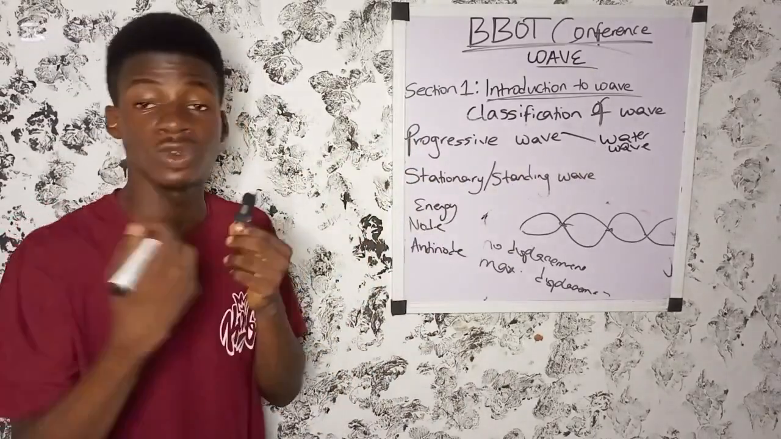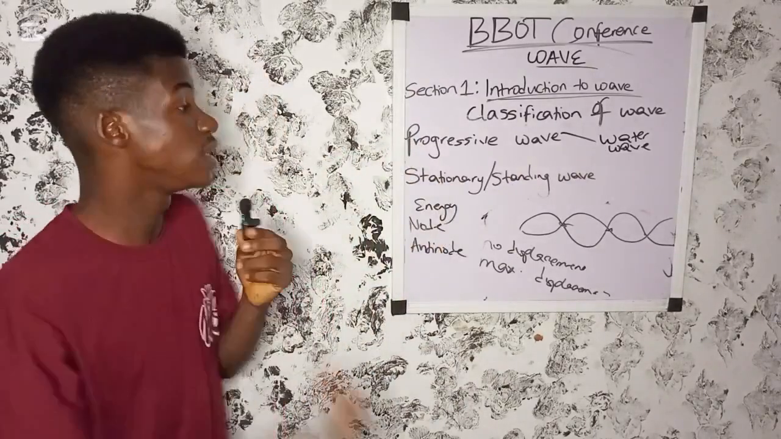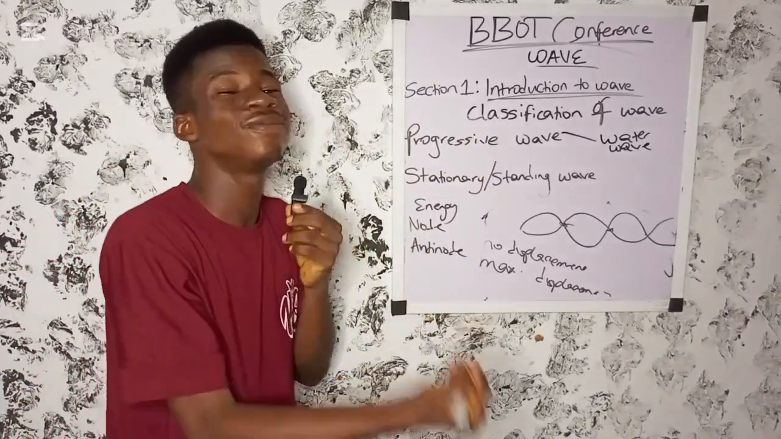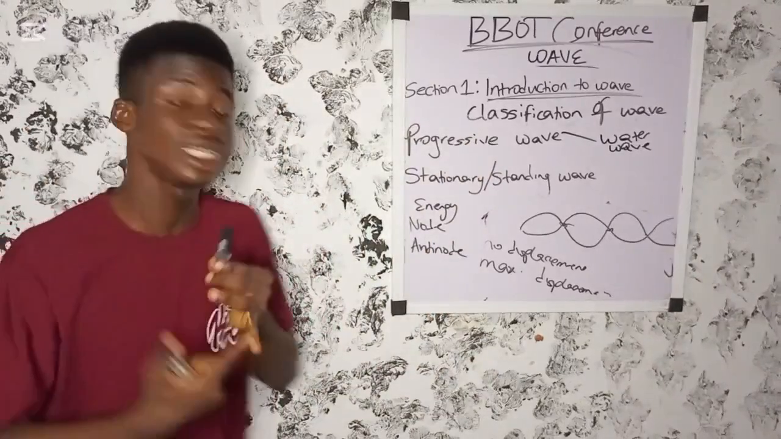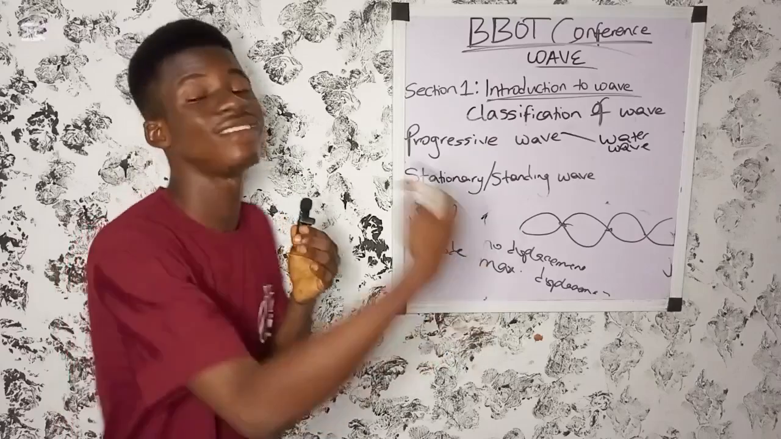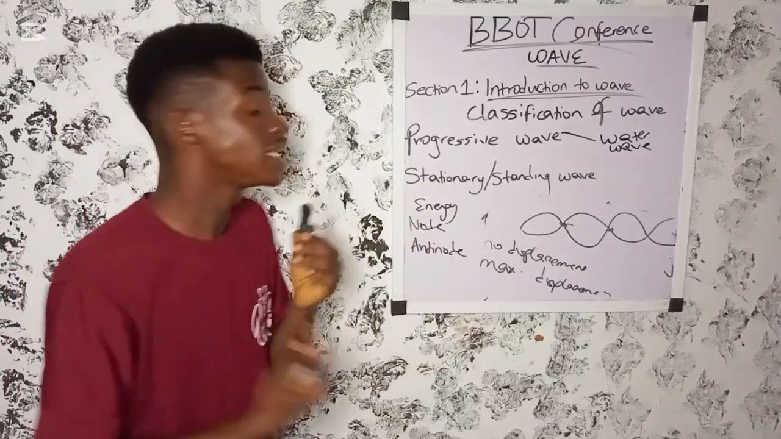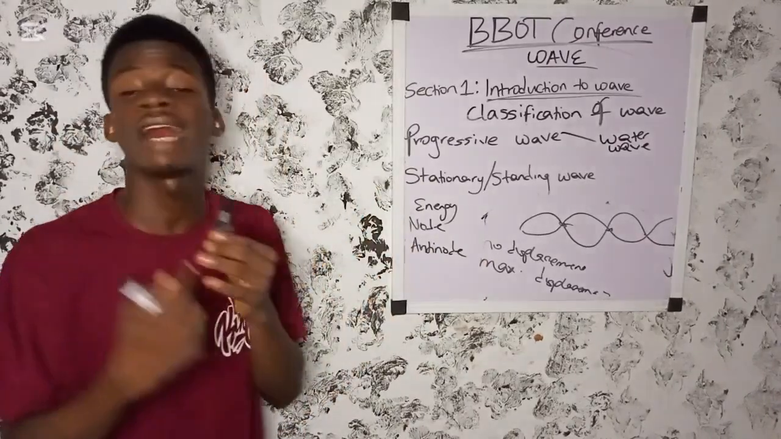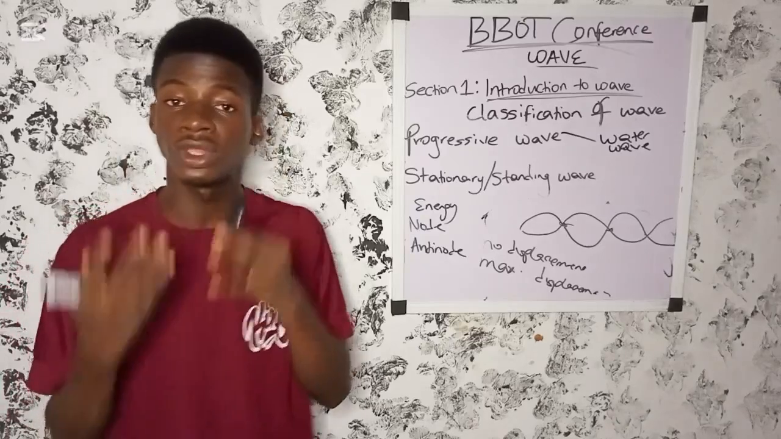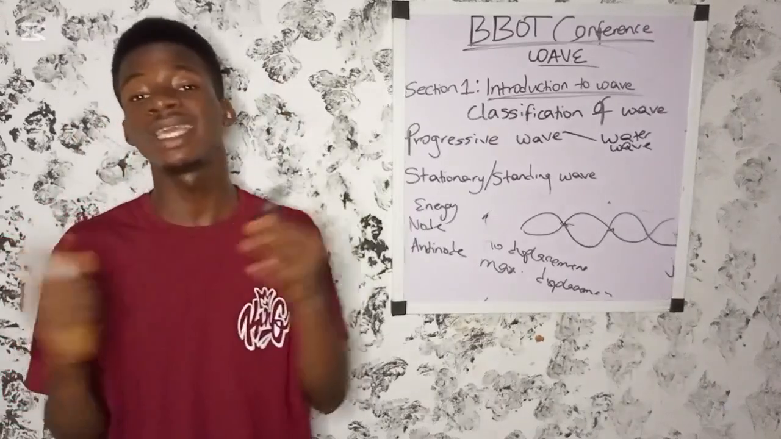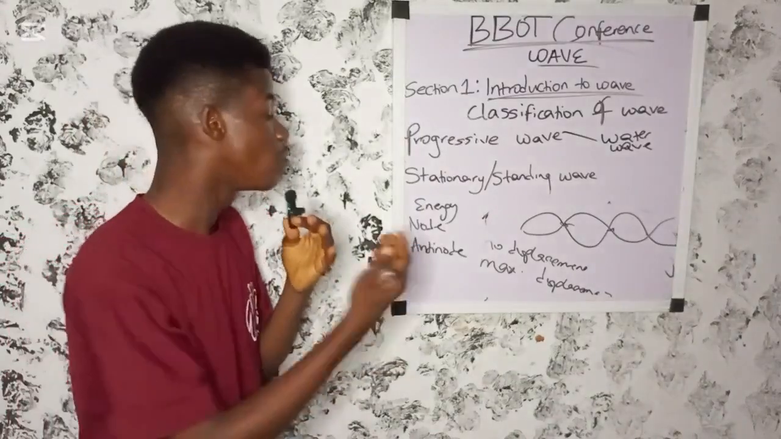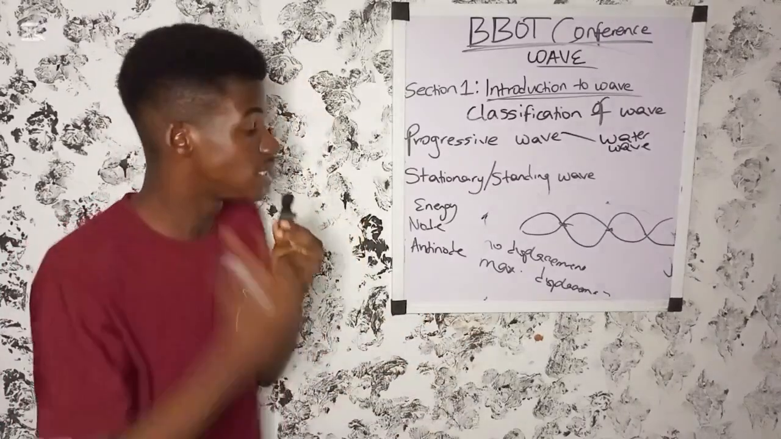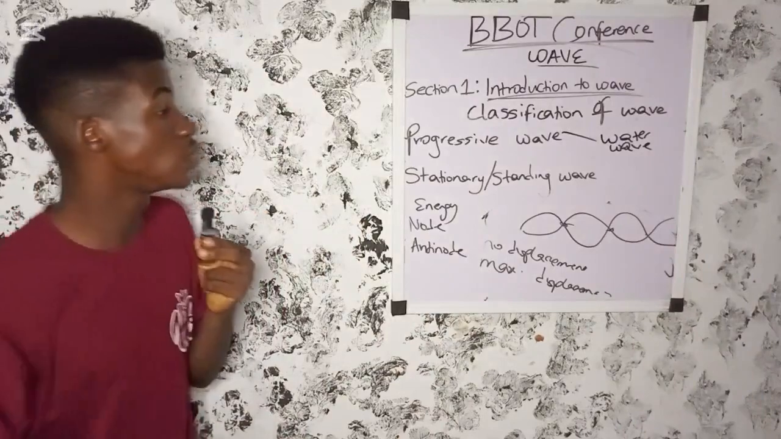Then stationary waves, also called standing waves, are the opposite of progressive waves. They are produced when a progressive wave of equal energy, amplitude and frequency is reflected from a surface. And take note that stationary or standing waves don't transfer energy. They are waves that have nodes and antinodes. A node is a point in a stationary wave where there is no displacement of particles, whereas an antinode is a point where there is maximum displacement of particles.